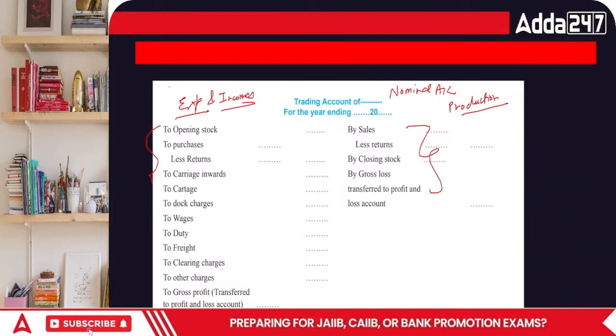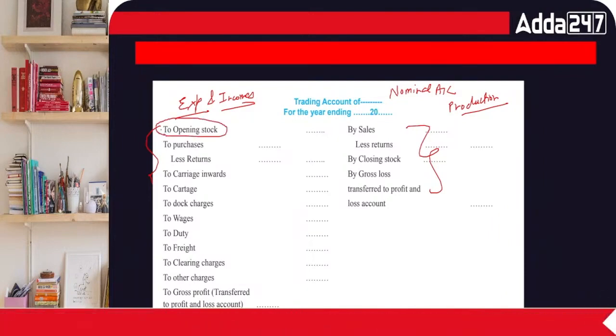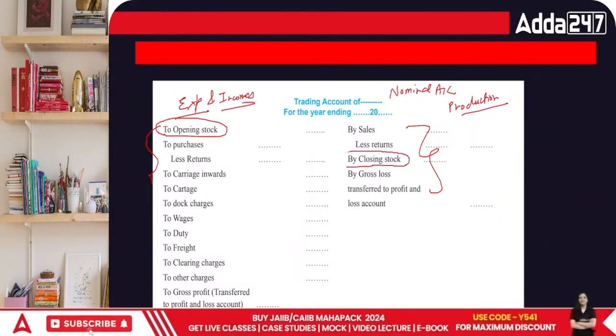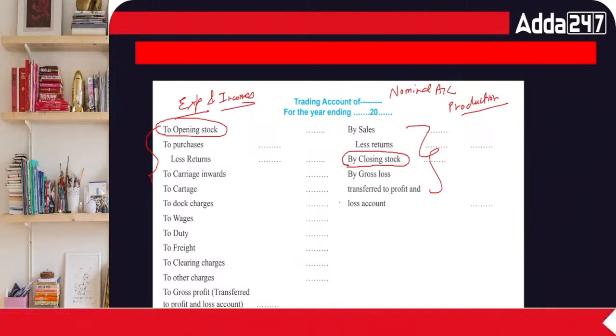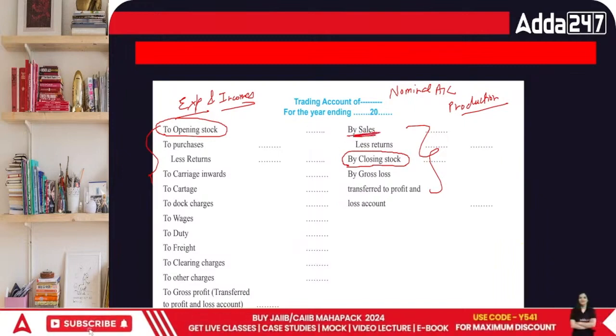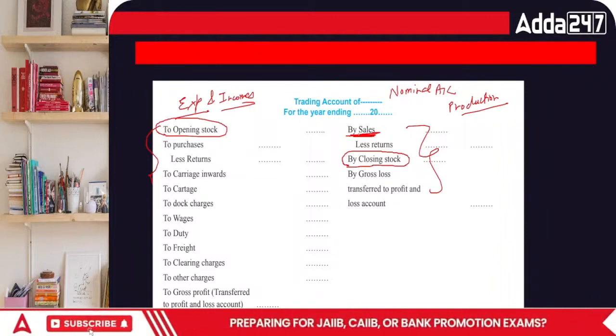The goods that you have at the opening time of the year are your opening stock, right? And then we have closing stock, which is what we have by the end of the year after sales and everything, whatever is left. Then we have sales. What do you mean by sales here, everyone? Sales is the amount of the goods that we have sold.